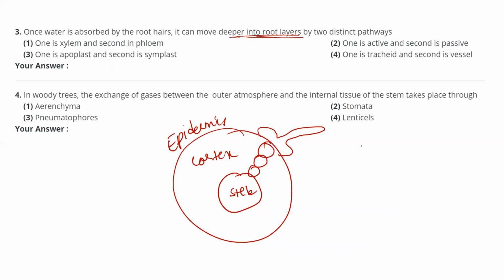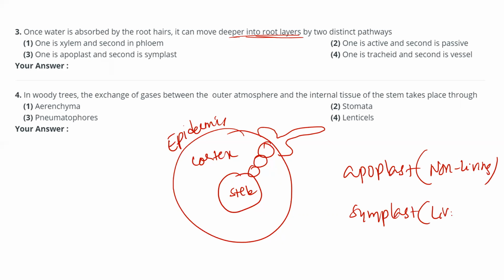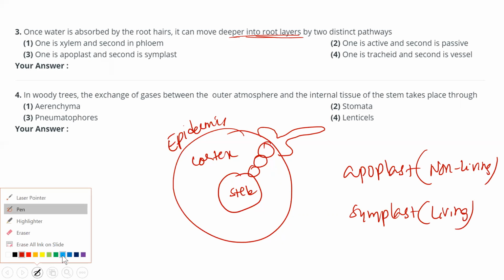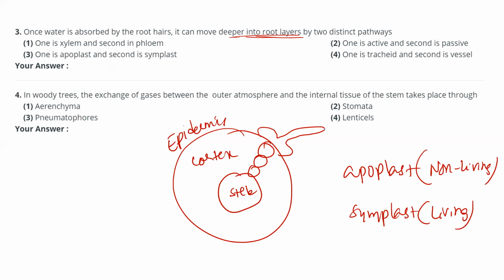It will follow two pathways. One is the apoplastic pathway, another is the symplastic pathway. The apoplastic is a non-living pathway, and the symplastic is a living pathway. These two paths the plant will follow. The apoplastic pathway means the water moves along the cell walls.